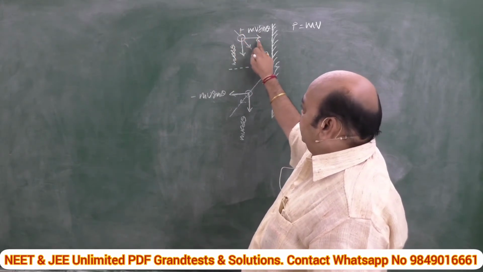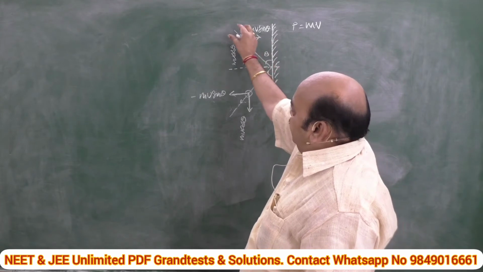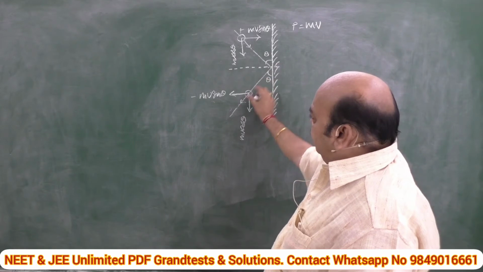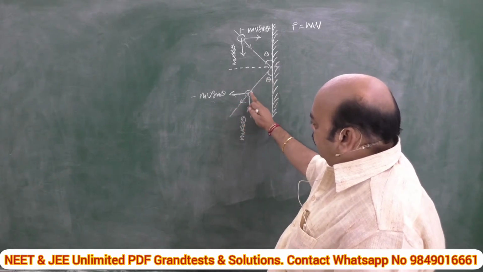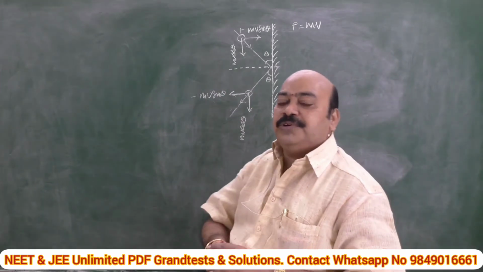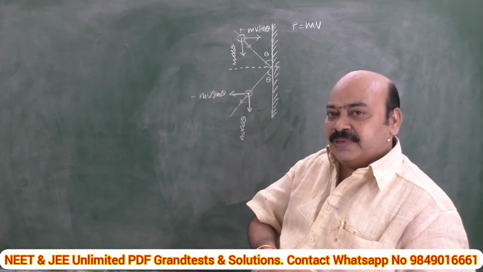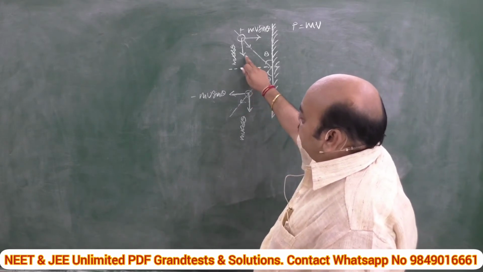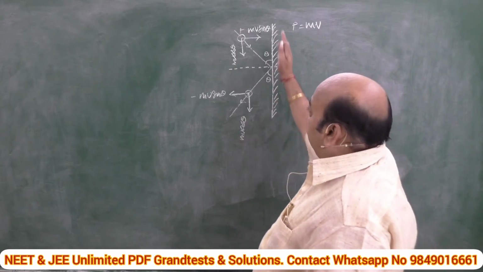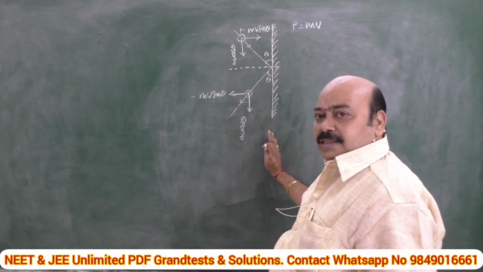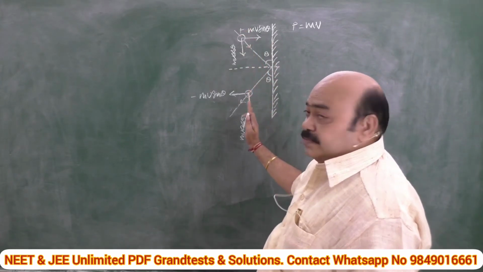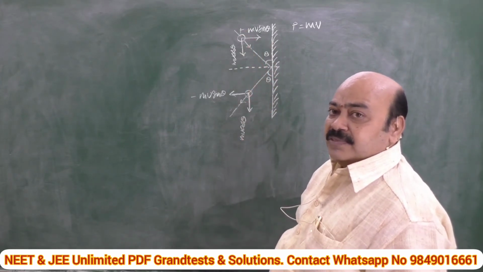That means this arrow mark is towards the wall when the ball is moving towards the wall before hitting, and after hitting, it is moving away. In this case, the two components will be like this and like this. What have you observed in this case? If you observe carefully, there is no change in the momentum of the ball along the wall. So, what is the change in momentum parallel to the direction of the wall?